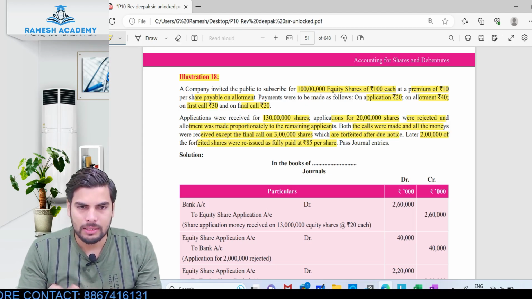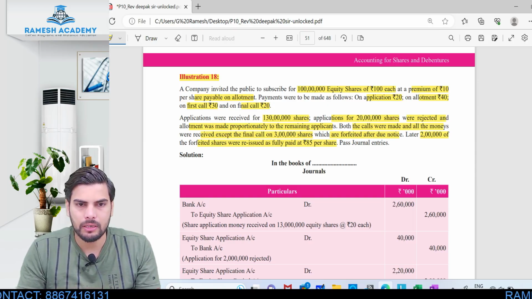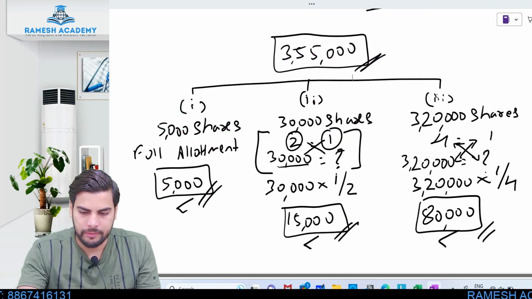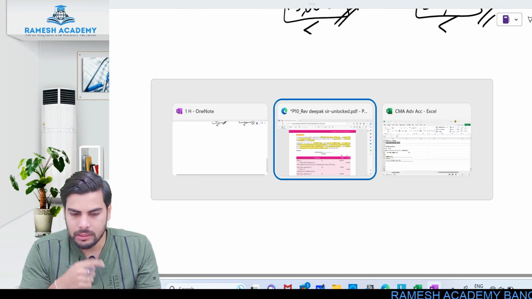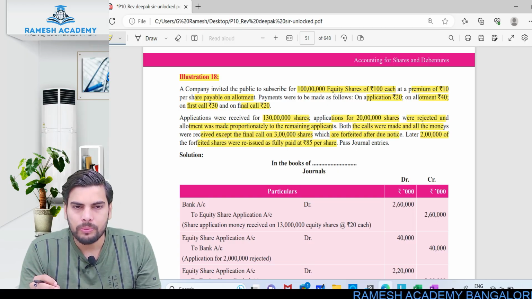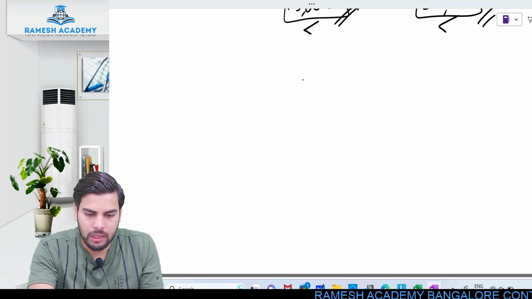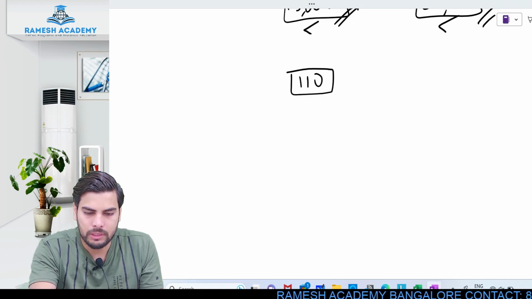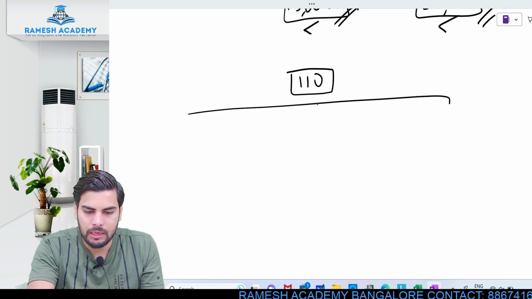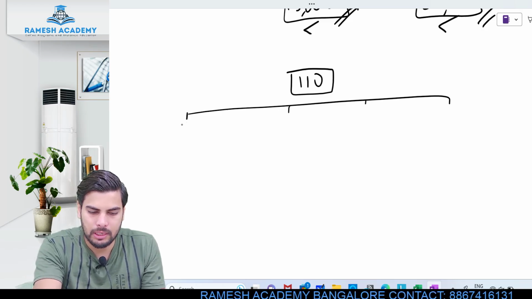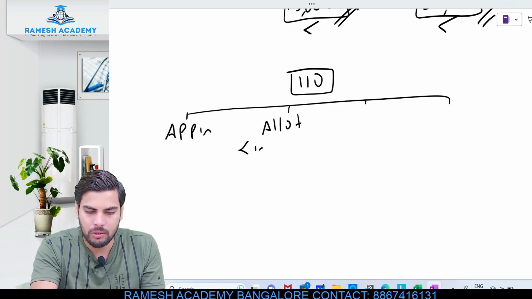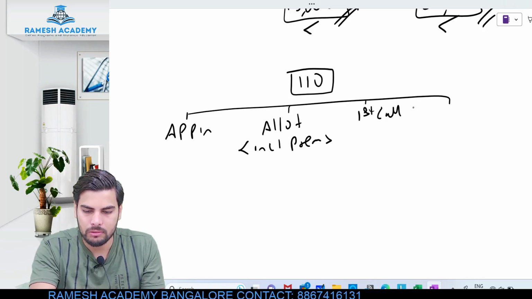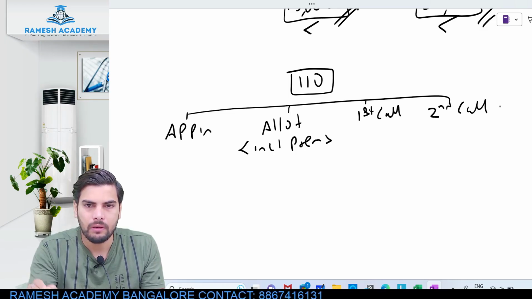Let us briefly understand this illustration before solving it. What was the issue price? A 100 rupee share is being issued at 110, so 110 is the issue price. Out of this 110, it is collected in 4 stages: application, allotment including premium, first call, and then second and final call.